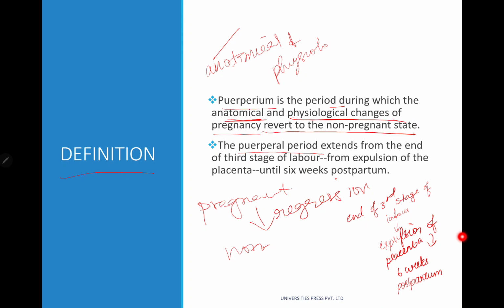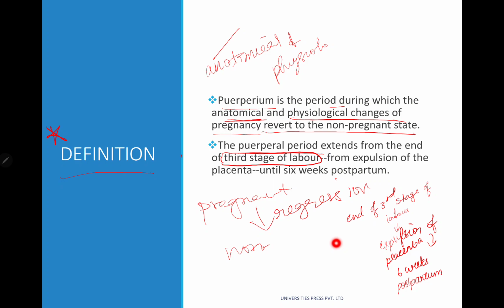Again, the definition of puerperium is very important. Puerperium is the period during which the anatomical and physiological changes of pregnancy revert to a non-pregnant state. The puerperal period extends from the end of the third stage. This is a very, very important MCQ. How long does the puerperal period last?